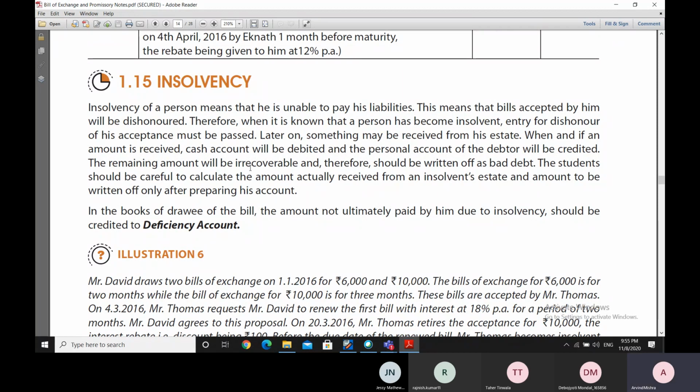The remaining amount will be irrecoverable after having received part cash, and therefore the remaining amount which is irrecoverable should be written off as bad debt. The student should be careful to calculate the amount actually received from an insolvent estate, and the amount to be written off only after preparing his account.